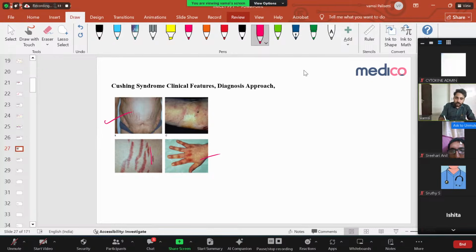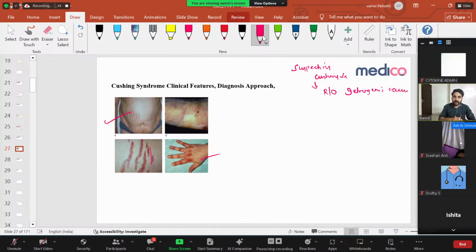Whenever you are suspecting Cushing disease or Cushing syndrome, that means the patient has weight gain, diabetes mellitus, central obesity, violaceous striae, you are thinking of Cushing syndrome. The first thing you have to do is rule out iatrogenic cause. What does iatrogenic cause mean? If the patient is taking steroids, that is the most common cause. So you have to stop the steroids.